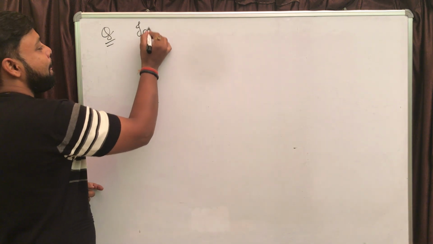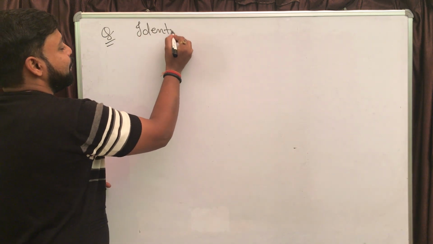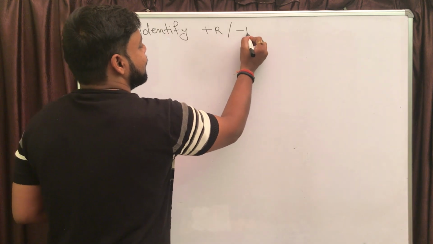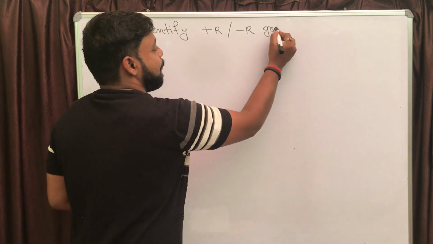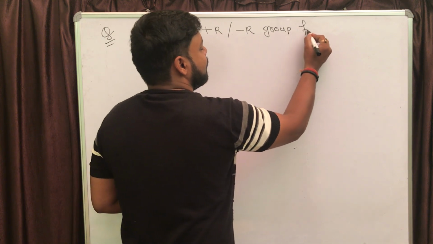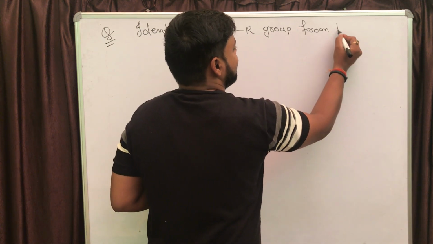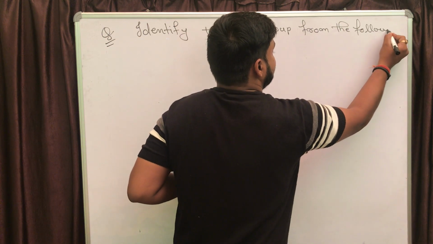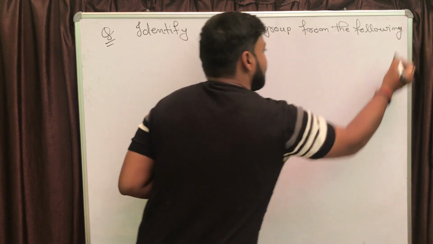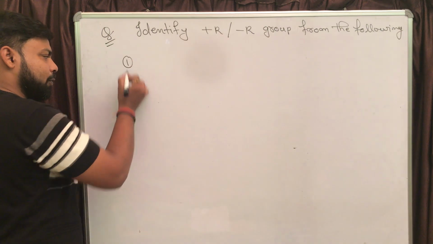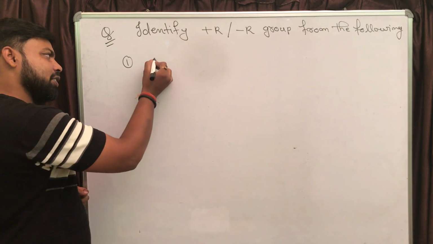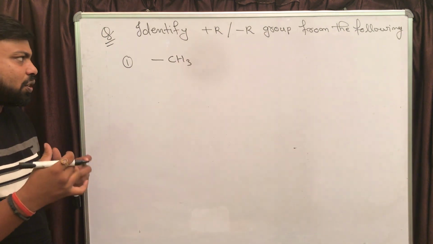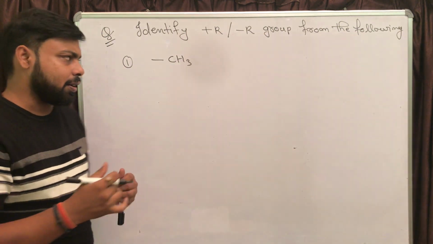Identify plus R or minus R group from the following. First one, let's say I have CS3. You need to identify whether the CS3 is going to show plus R or minus R.